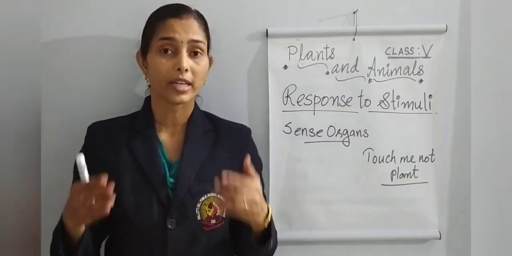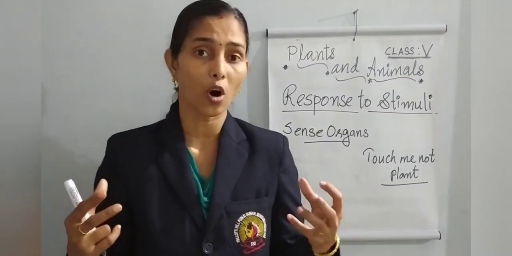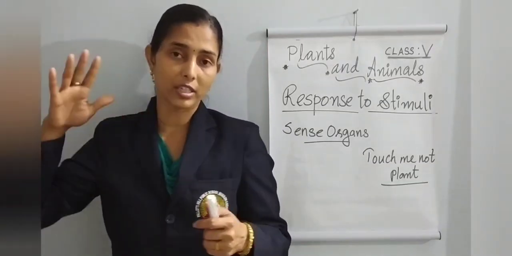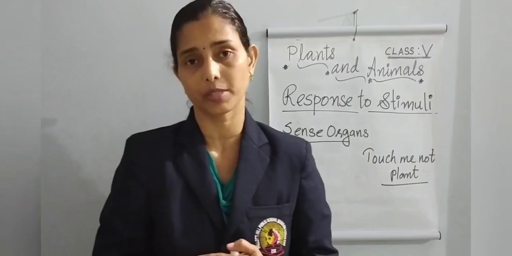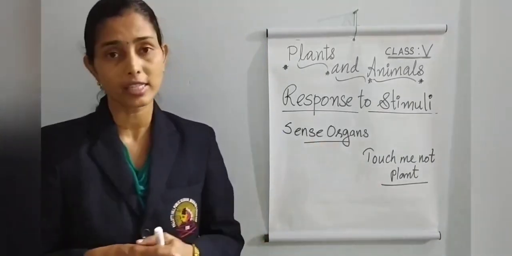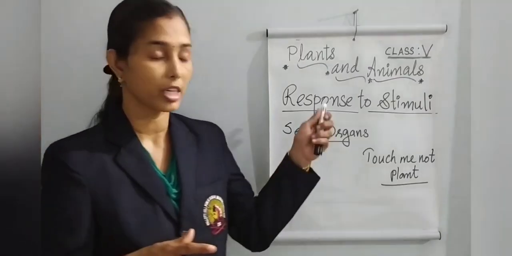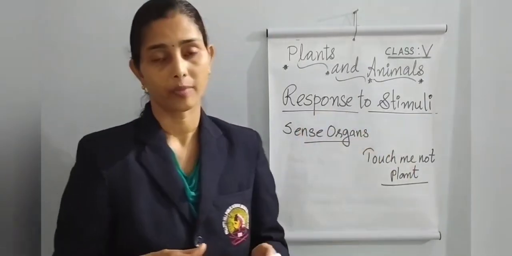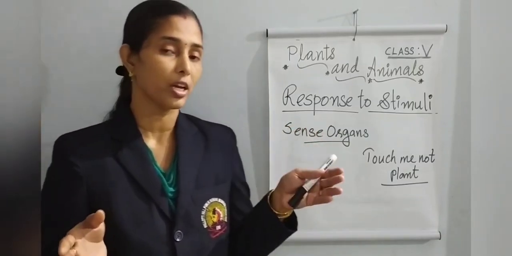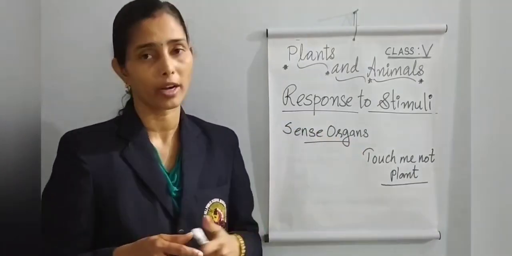That is the response. If we touch something very hot, our response is to take our hand away from the hot substance. So sense organs help us to respond to stimuli. To respond to stimuli, animals especially use sense organs.